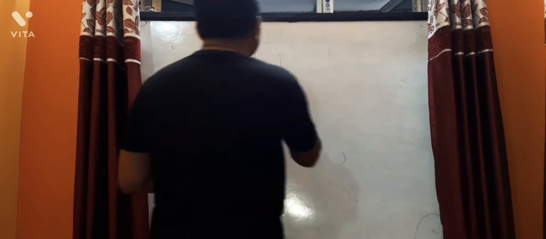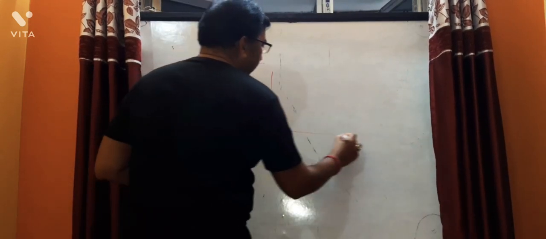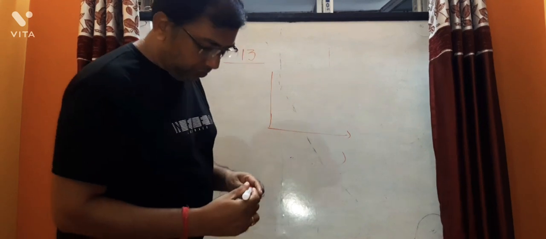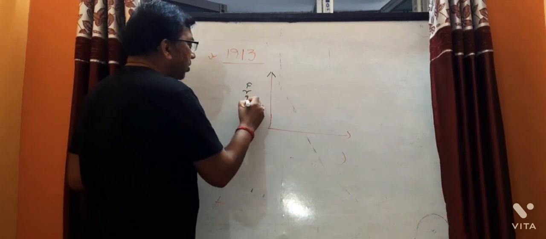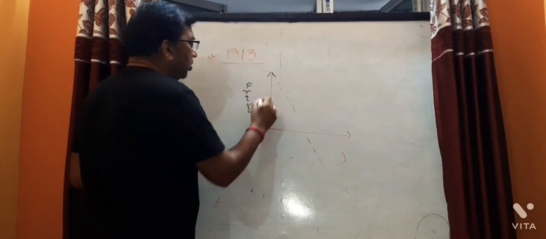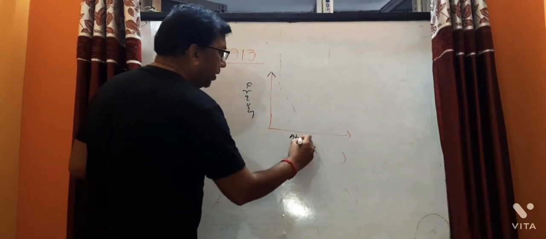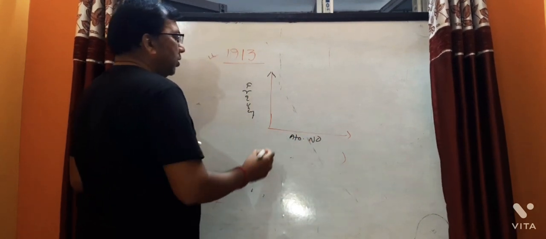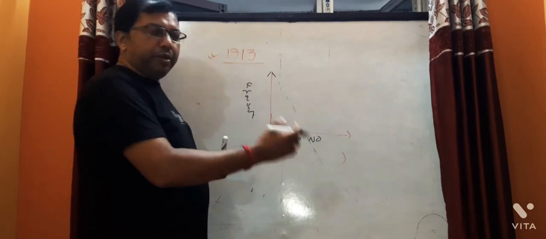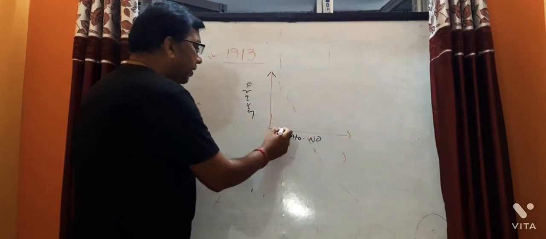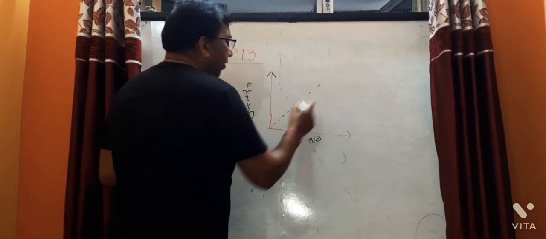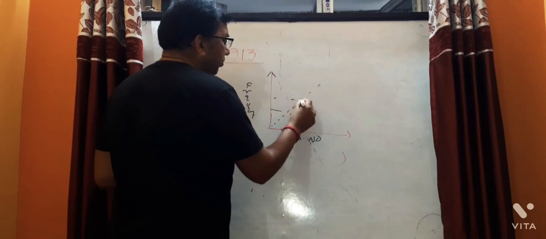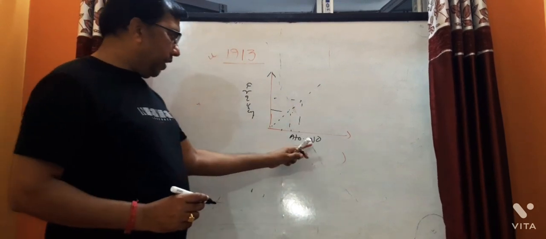Suppose this is the frequency, and this is the atomic number. Atomic number increasing, frequency also increasing. This is the plot. A straight line graph is coming for atomic number and frequency.